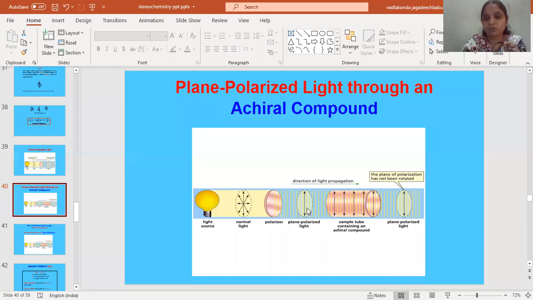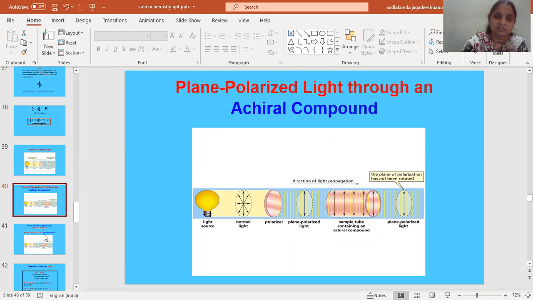When we pass the plane polarized light through the achiral compound, then the plane polarized light will not change its direction, it will remain the same. This is initial light and this is after forwarding the light through the achiral compound. Achiral compound cannot rotate or cannot move the plane polarized light, so the direction of the light is not going to change.